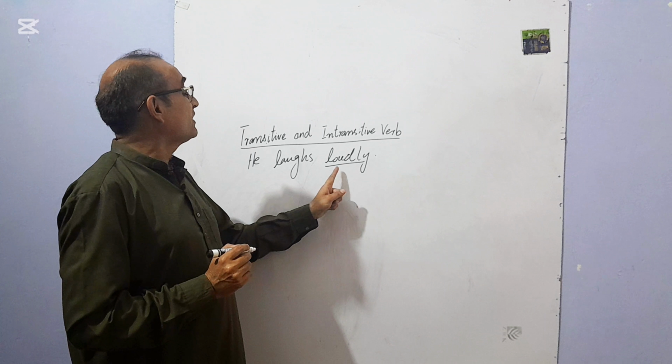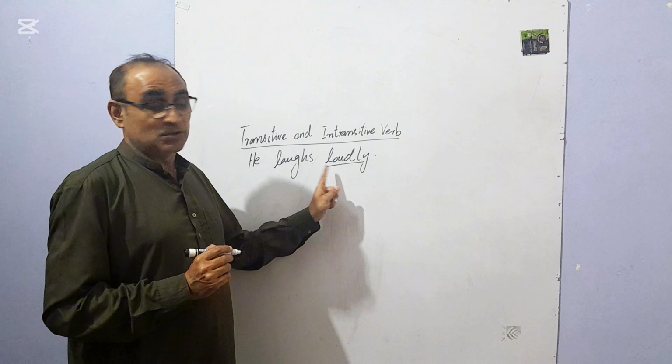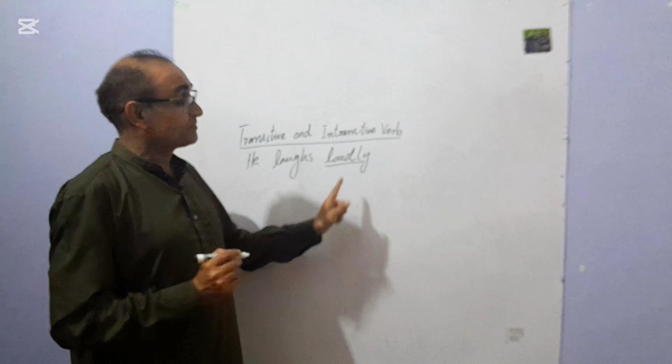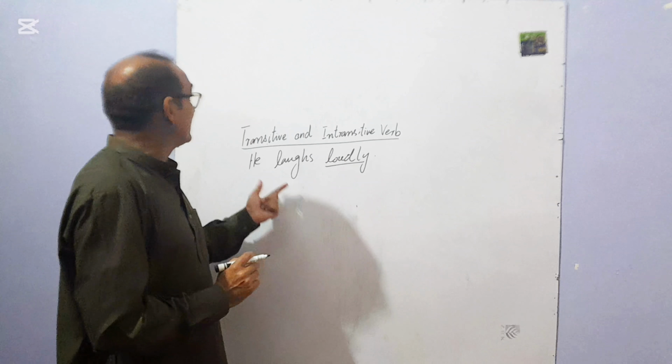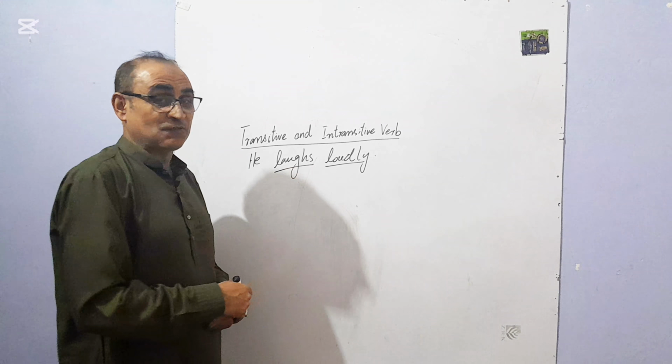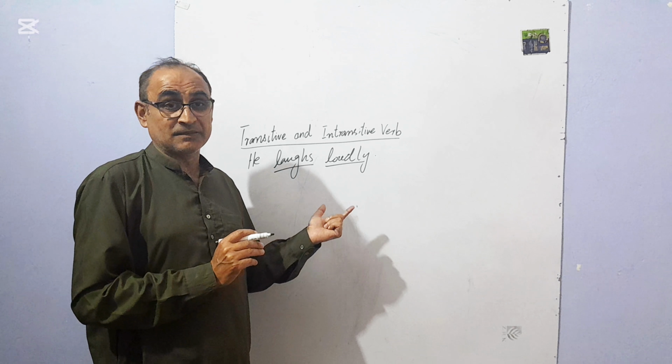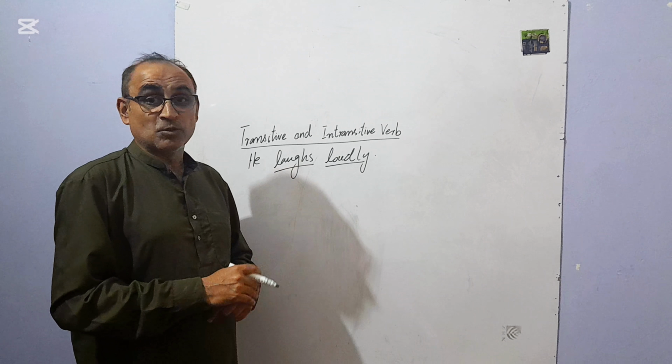So it is called an intransitive verb. In this sentence, laughs functions as an intransitive verb. There is no object here.